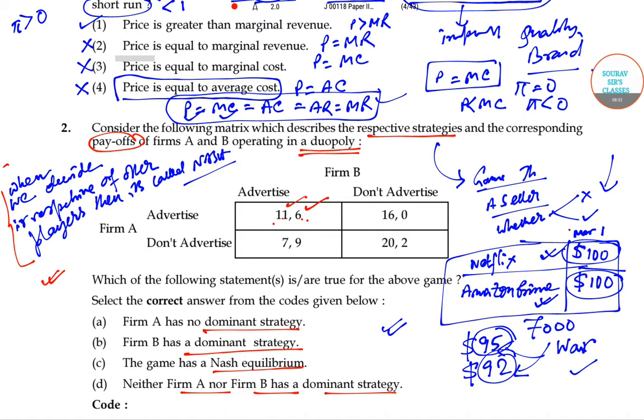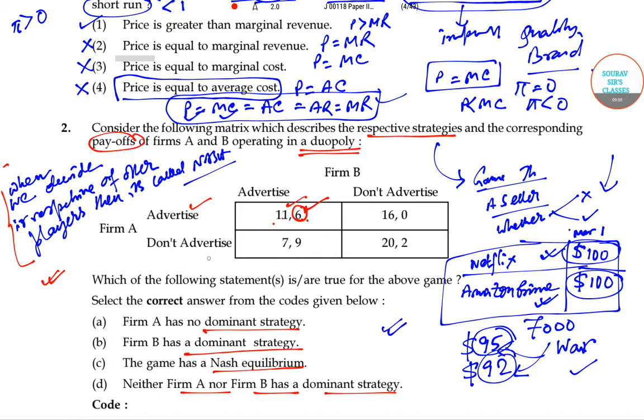Before going to the dominant strategy, I have already explained the game part, the Nash equilibrium part rather. So let's explain what Nash equilibrium is all about. Nash equilibrium is a left to right comparison without seeing what is better for the other person. So when we compare from left to right, we keep the left part fixed and compare the right two portions. In that case 6 is greater than 0, so Firm A will go for advertisement.